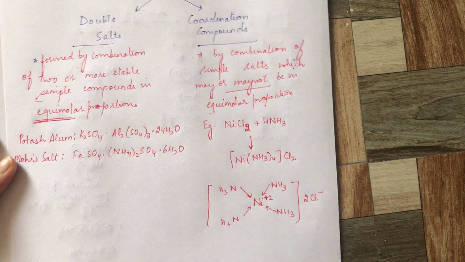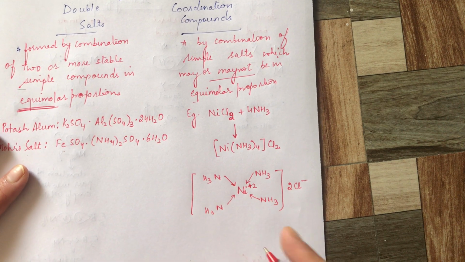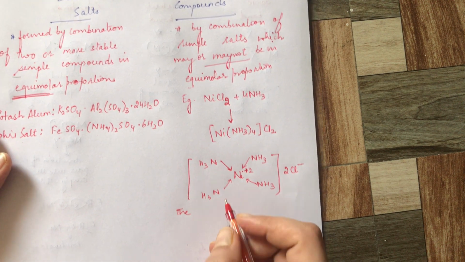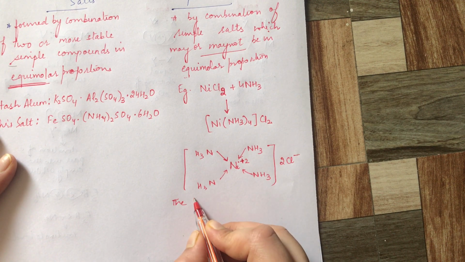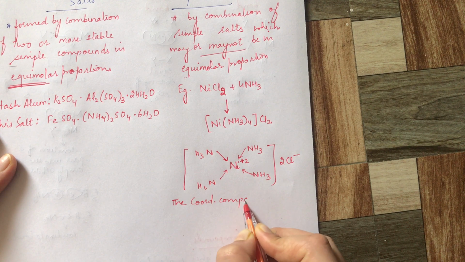Let's now further talk about how a coordination compound is formed. So what are these coordination compounds? I'll try to use abbreviations.